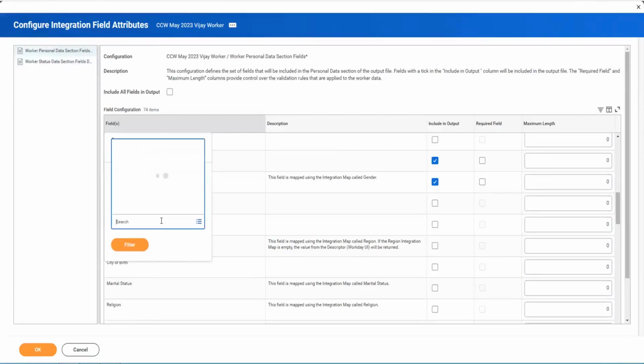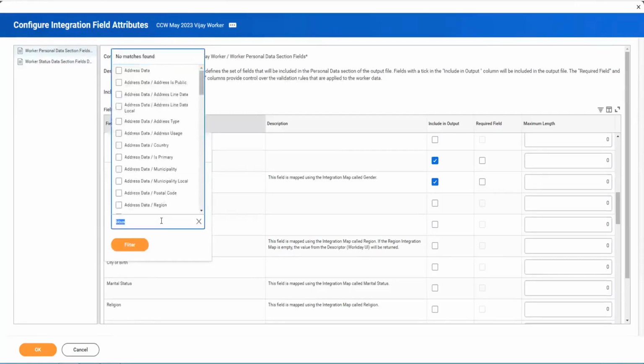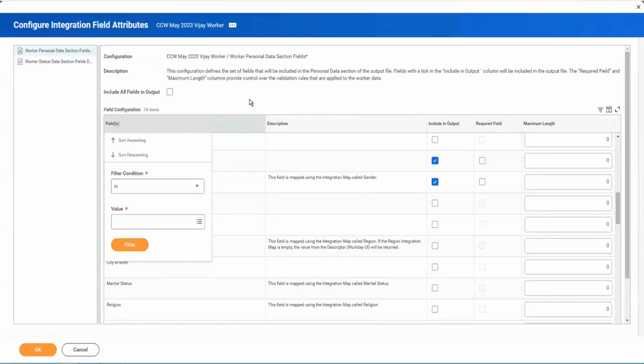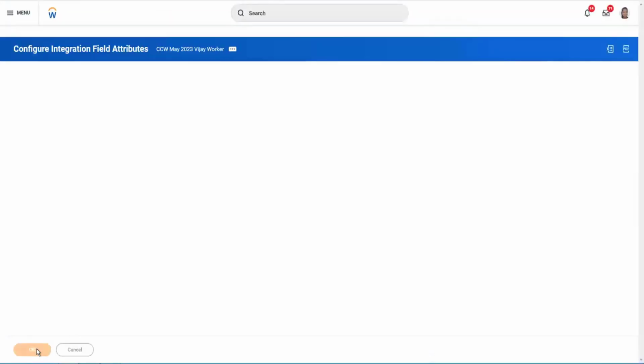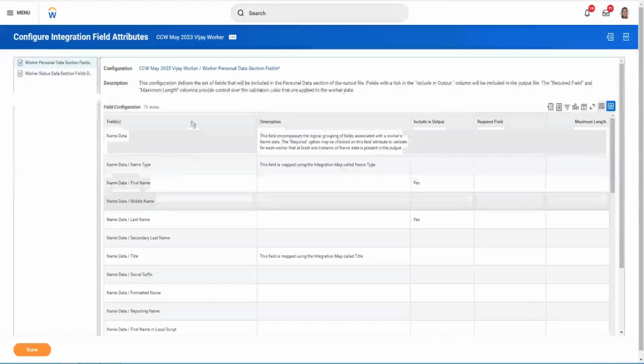But if you're not sure, you are new, then you just go back and search. I'm not able to find any field as business title, but I have a need to include the business title field, which is not available here. So for now, I'll just click OK and have these fields saved, whichever I have created. I'll go to my integration again.